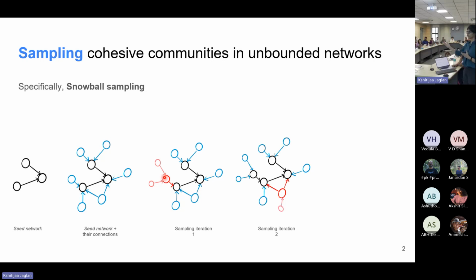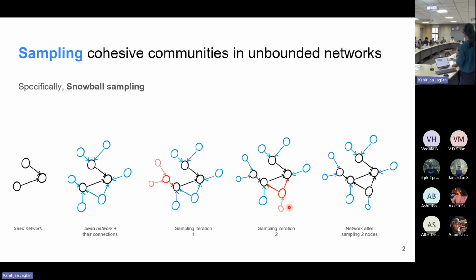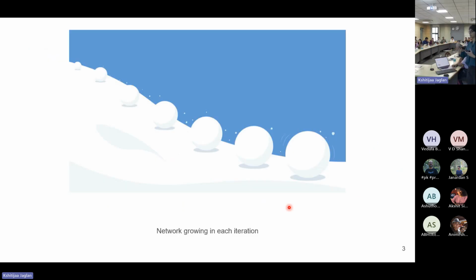Similarly, I can sample more and more nodes. In the second iteration, I chose this node, and then I get the information about the next node, which is connected to that sampled node. After two iterations, our resultant network has 5 nodes from the initial 3 nodes, and we have information about all of their neighbors. It's called snowball sampling because with more and more iterations, we gather nodes from their neighborhood, for as many nodes as we want.